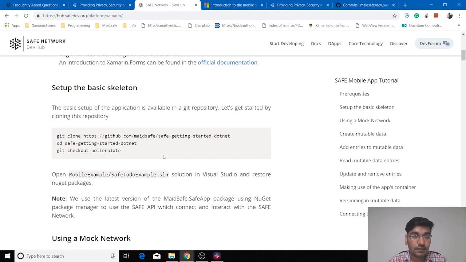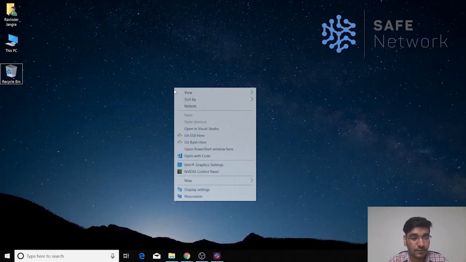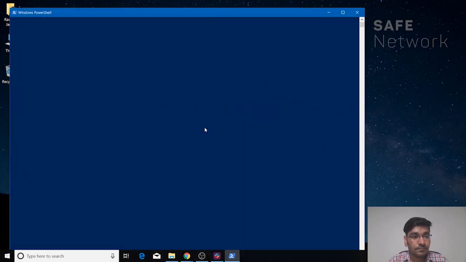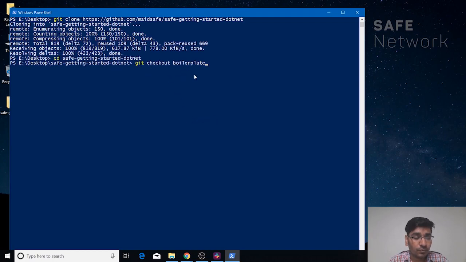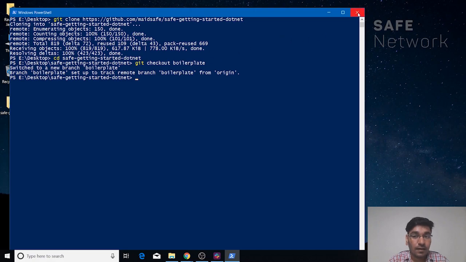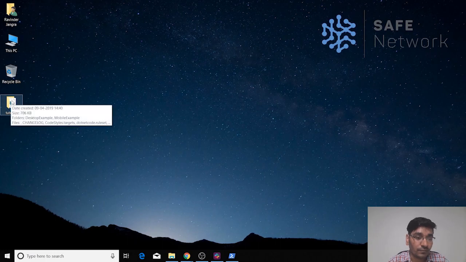To clone the repository and use the boilerplate code, you can use these commands. So let's copy these commands and run them using Git. This will clone the repository for you and move to the repository directory, and then we will be checking out our boilerplate code. Yeah, that's done. One other thing you can do is rename this folder, because Android doesn't allow more than 256 characters in your path, so you may face some issues. So let's rename this folder before we get that error.